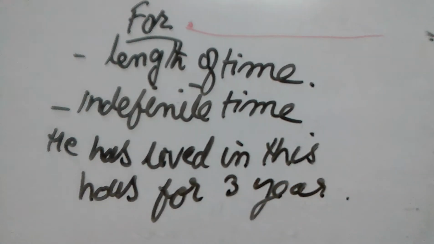So here it is not mentioned which 3 years. Only 3 years is mentioned. So when only days, years and months are mentioned, then we use for. So it shows the length of time. How much time you have spent in this house, but exactly not telling you the exact period.